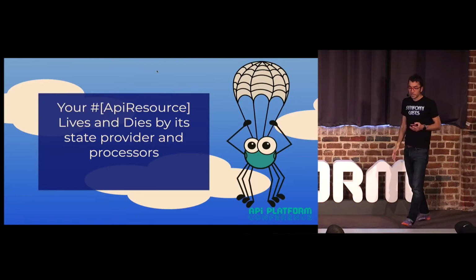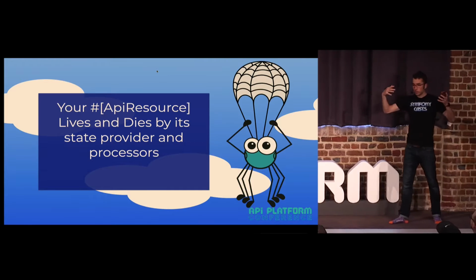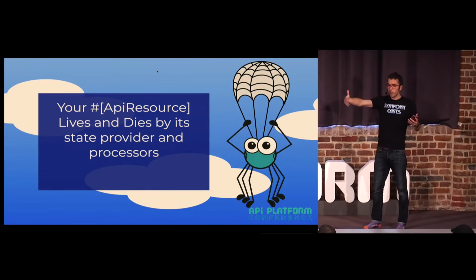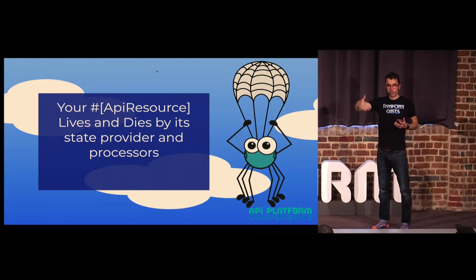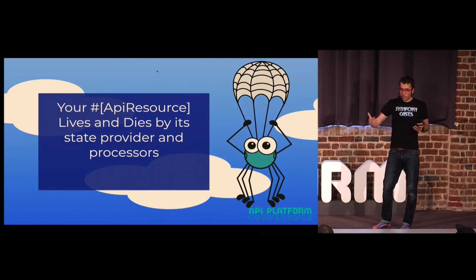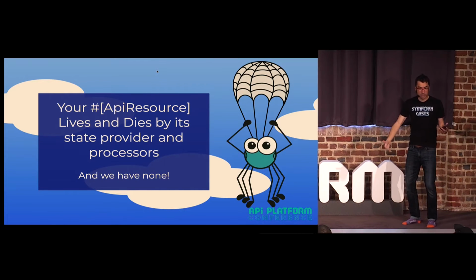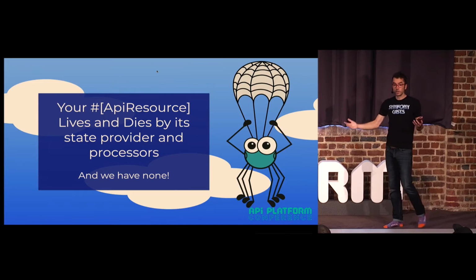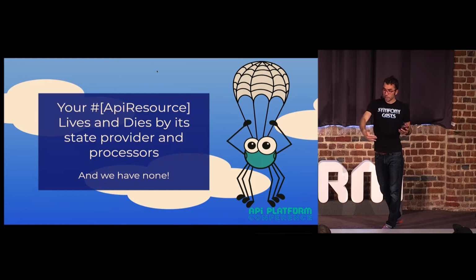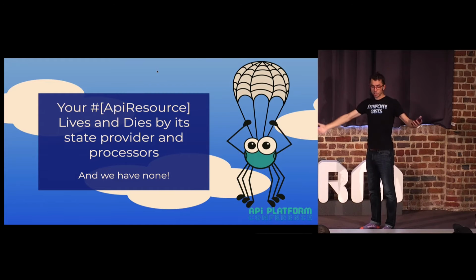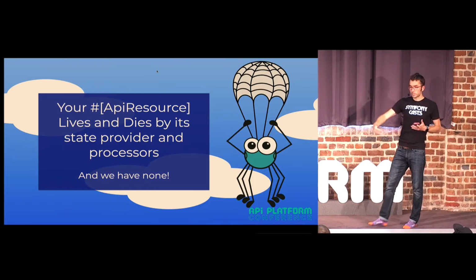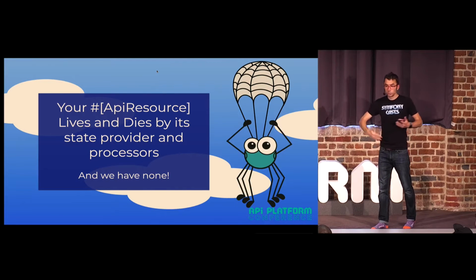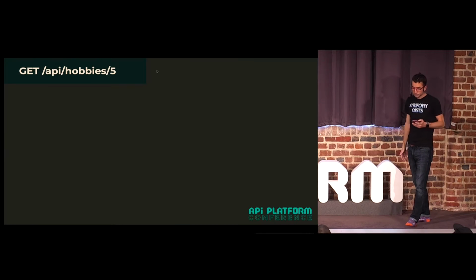And the reason for that is because your API resource, this set of operations you're creating, lives and dies by the provider and processor. Your provider and your processor are your API, really. They do all of the work. And we have none. And that's the key thing. When you just create a class and put the attribute above it, that is technically exposed to the API, but there's no provider to load the data. There's no processor to save the data. So you don't have an API yet.